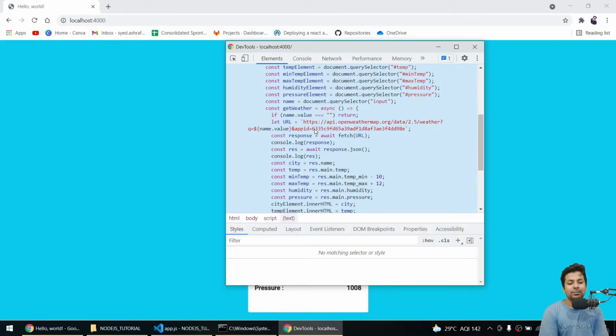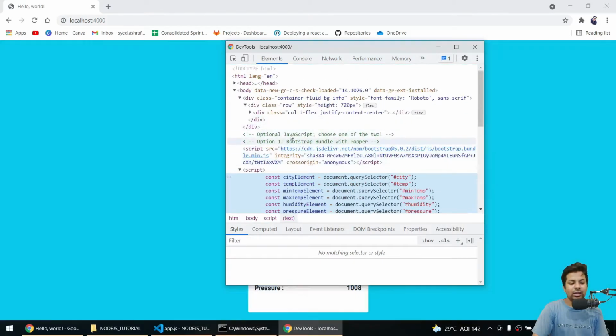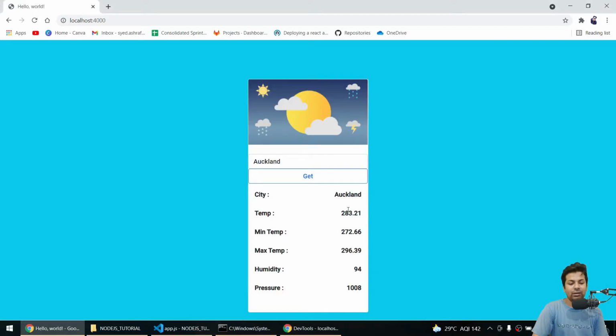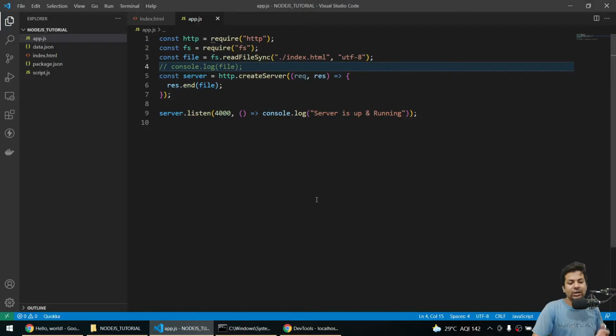So that's why we can't send the API to the front end. We have to do something on the back end only to request the API, get the data, and then send the data, because we just can't leave our API open for anyone to get and use. So that's why we have a backend also.